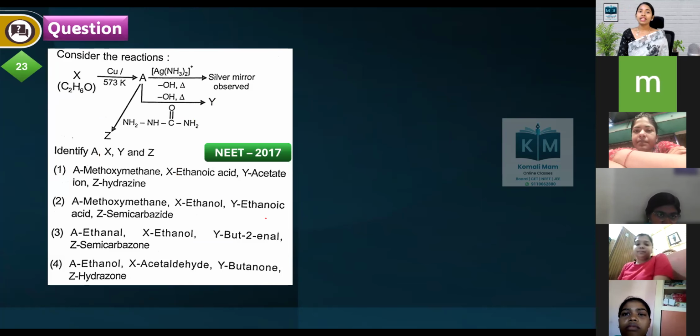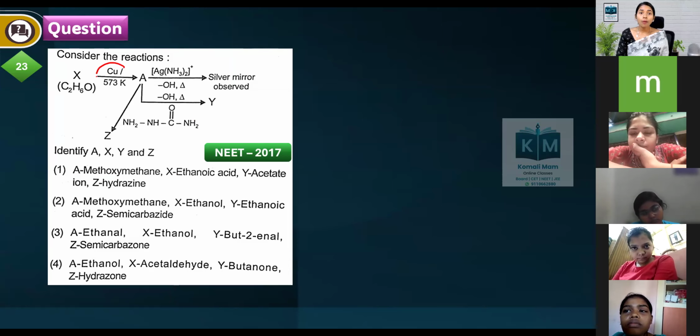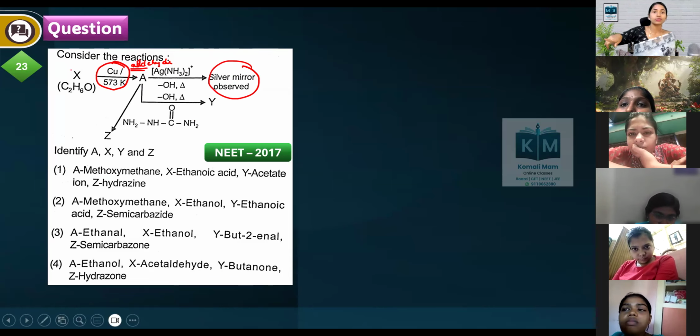Consider the following reaction. Here you are treating with copper at 573 Kelvin, and you are getting A. A gives the silver mirror test, which means it is definitely an aldehyde. Only aldehydes give a silver mirror test, not ketones.